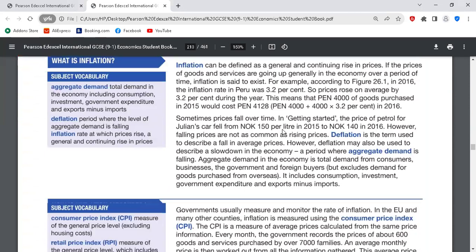What is inflation? Inflation can be defined as a general and continuing rise in prices. If the prices of goods and services are going up generally in the economy over a period of time, inflation is said to exist. So inflation means there's a persistent rise in the general price level within a given economy. That means the prices continue to rise over a period of time. I think the point is clear there.